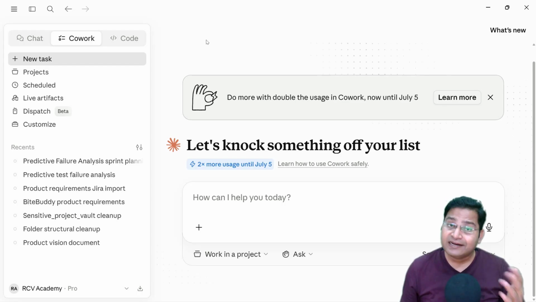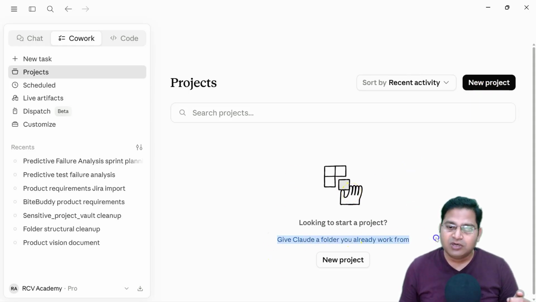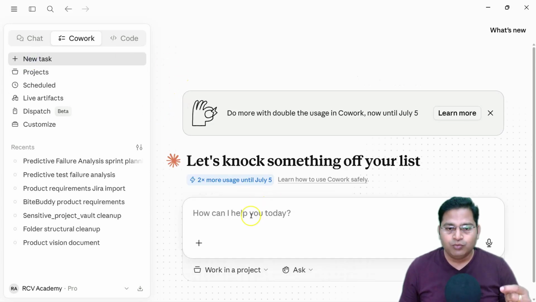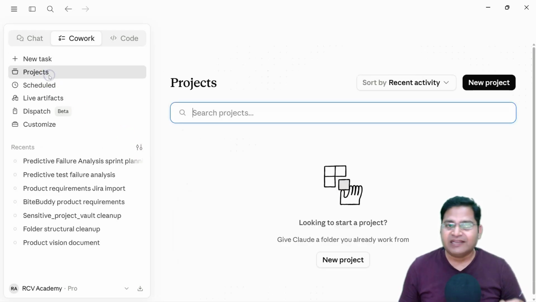Now let's go ahead and understand how you can set this up. If we go to Claude Cowork and go to projects, we will be able to set up a new project. At the moment we don't have any project. You can give Claude a folder you already work from. That means I do not have to come back each time. If I go to a new task in Claude Cowork, we didn't have any specific folder where we could specify the details about the project and the team. But with projects, I can do that.